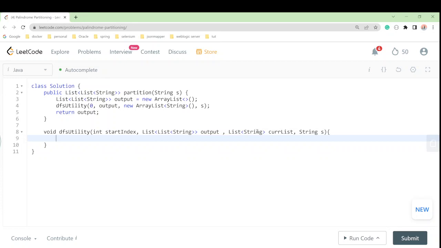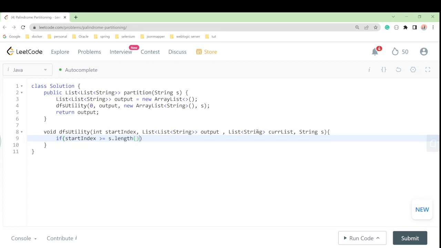Now we will make a base condition, and we'll say if the start index equals s.length, correct? If we are at the last index, or you can say if start index is greater than or equal to the length of the string we have given, if we are at the last character, then what should we do here?